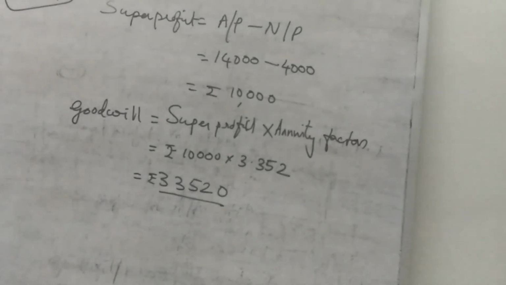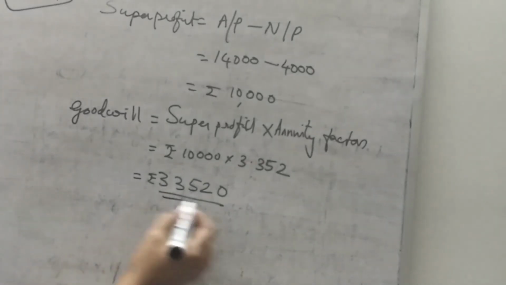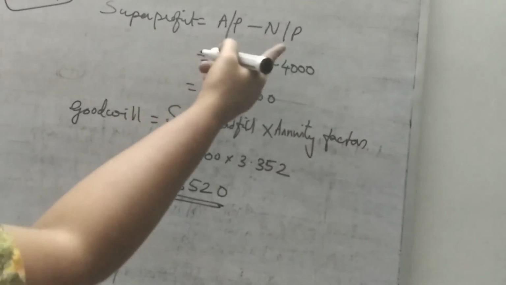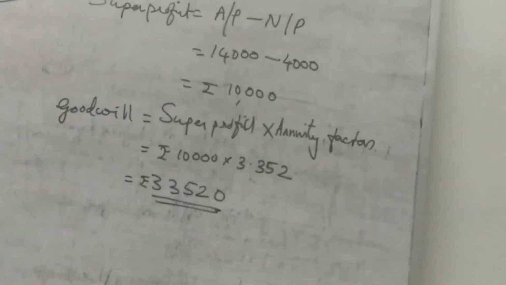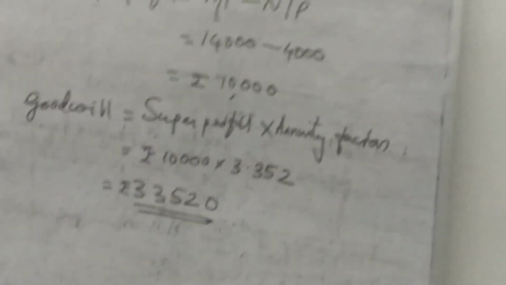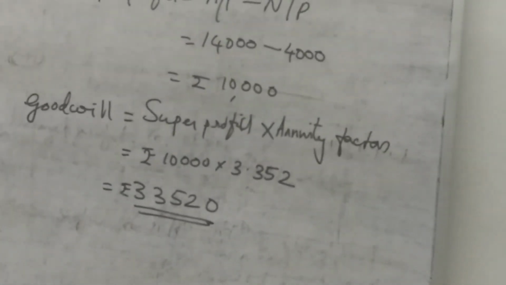So this method is very easy now. Here super profit, average profit and NP are given. If NP and AP are not given in the question, we have to find out the AP and NP, and only then can we do the sums. Here everything is given in the question, so we can easily do the sums.